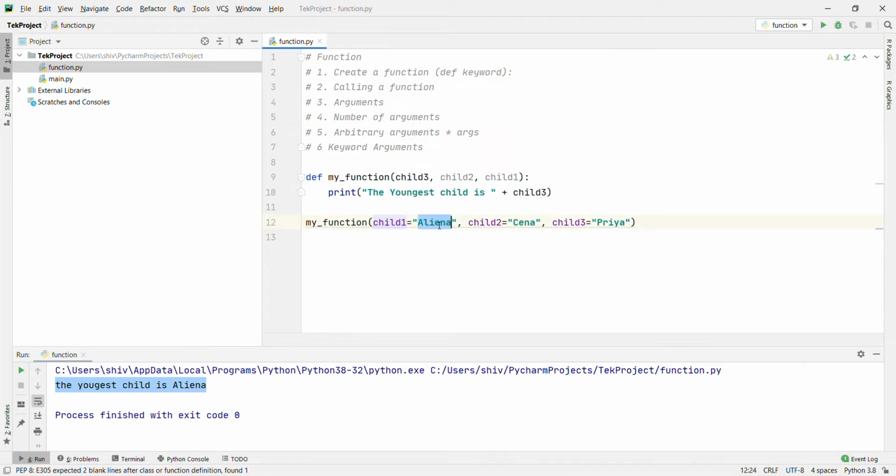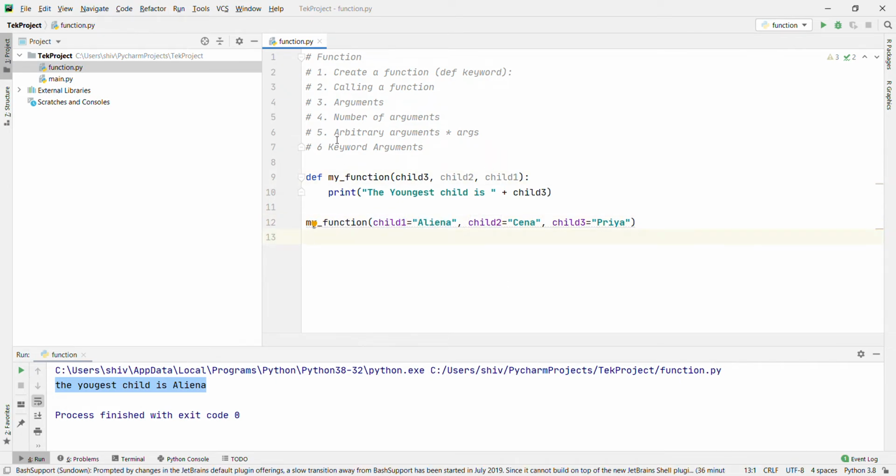Child 1 we set is Elena, child 2 we set is Sina, child 3 we set is Priya. But the arguments we are expecting are child 3, child 2, child 1, right? Then what will happen with the keyword arguments? Child 3 is Priya, that is going to pass into the first one. Child 2 is equal to Sina, that will pass into the second one. And child 1, Elena, is going to pass into the third argument.